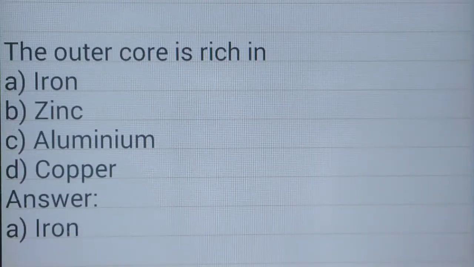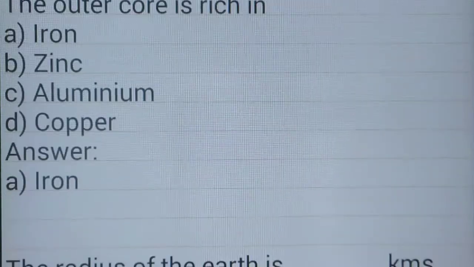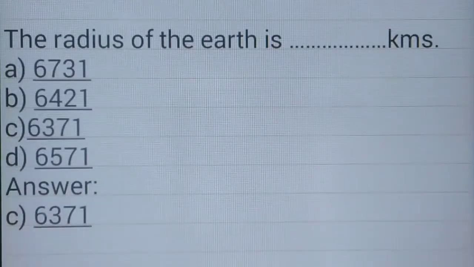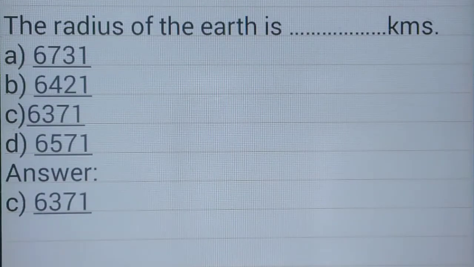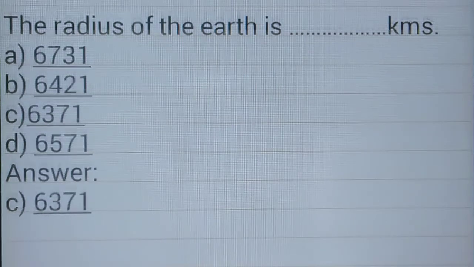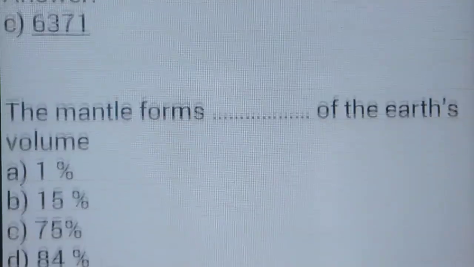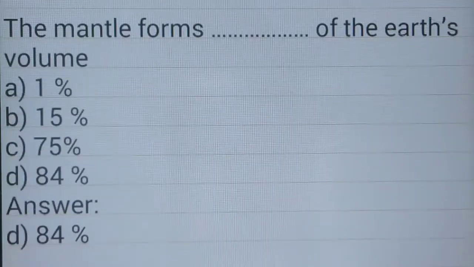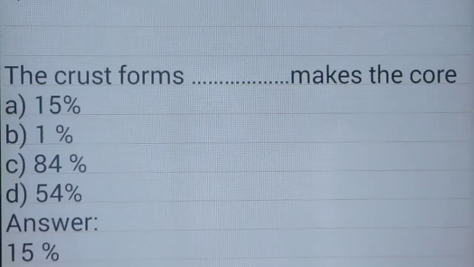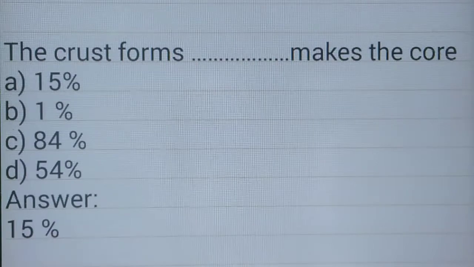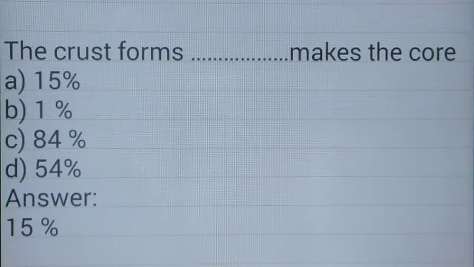The outer core is rich in iron. The radius of the earth is 6371 kilometers. The mantle forms 84% of the earth's volume. The crust forms 15%, and the core makes up the rest.